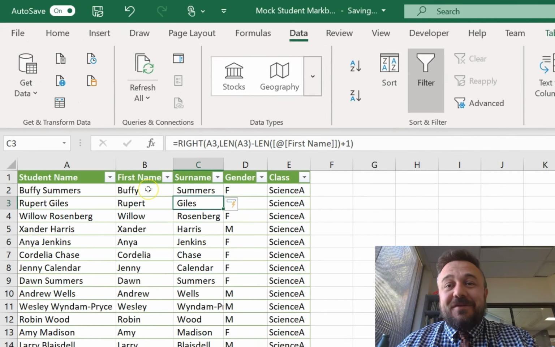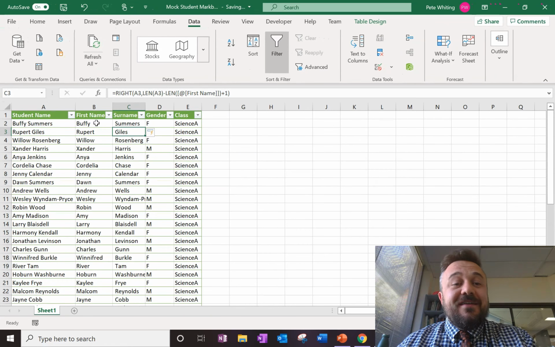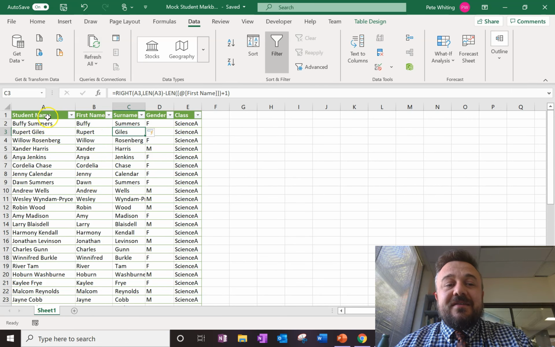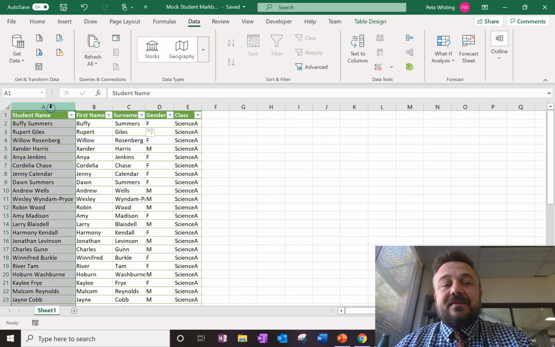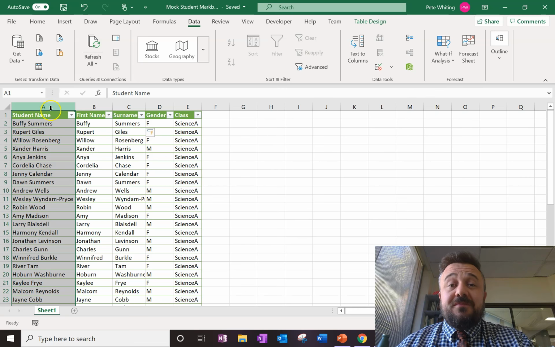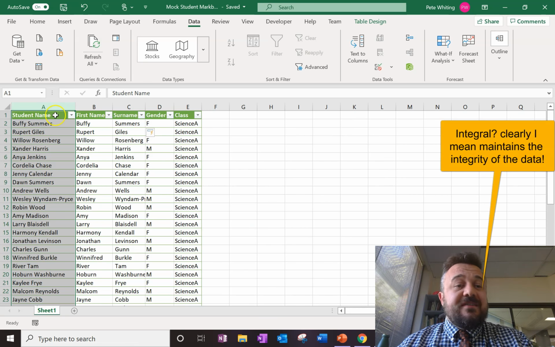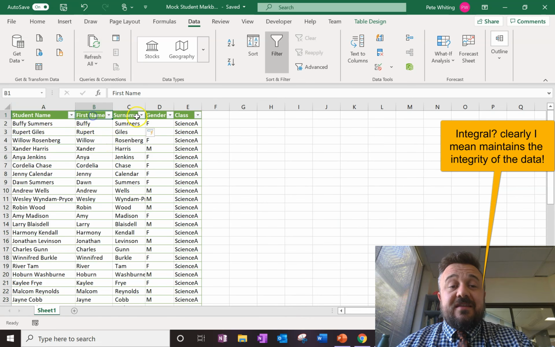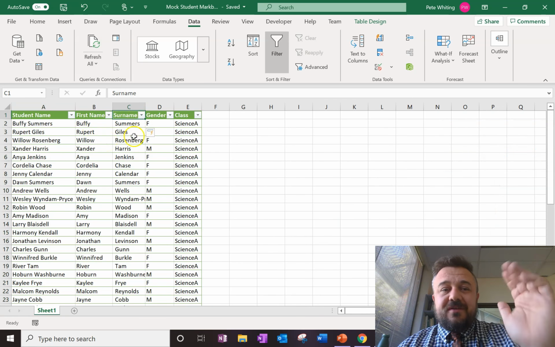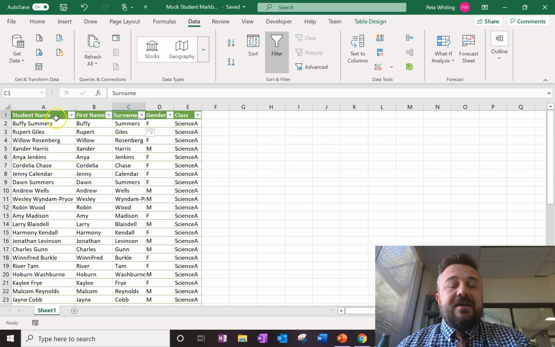There are two benefits to doing it this way. One is it's more fun. Two, and this is probably the main one, is it keeps the data in this first column intact. It doesn't make it go away. One thing you do need to do is make sure you set these columns up first. So just insert columns, and yeah. That's how we split up a name, or split up the data in a cell if it's text, which is really useful for us teachers, especially when we're setting up our Markbook.